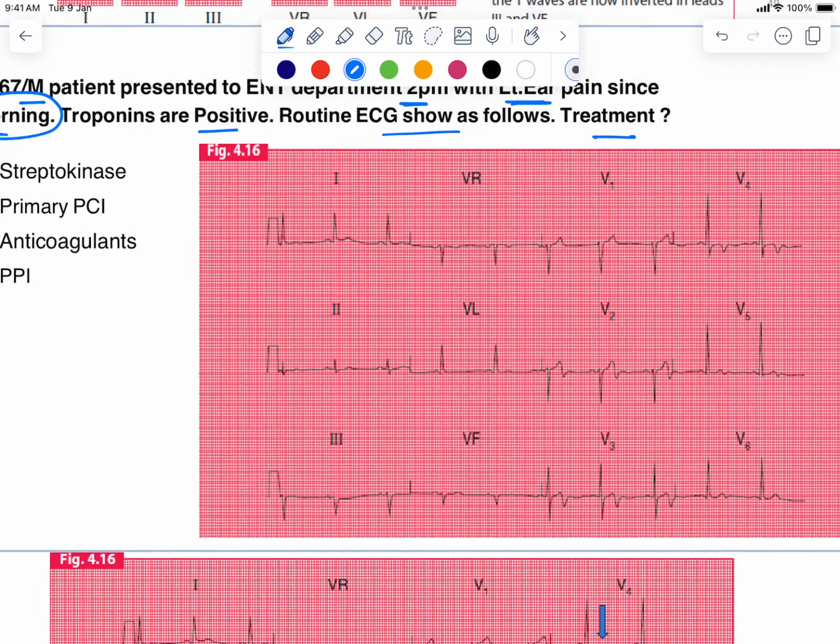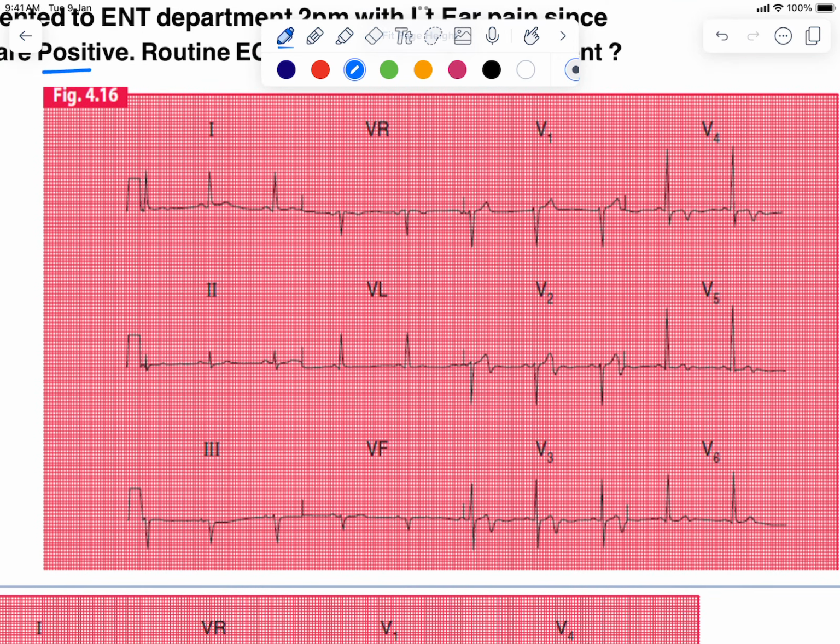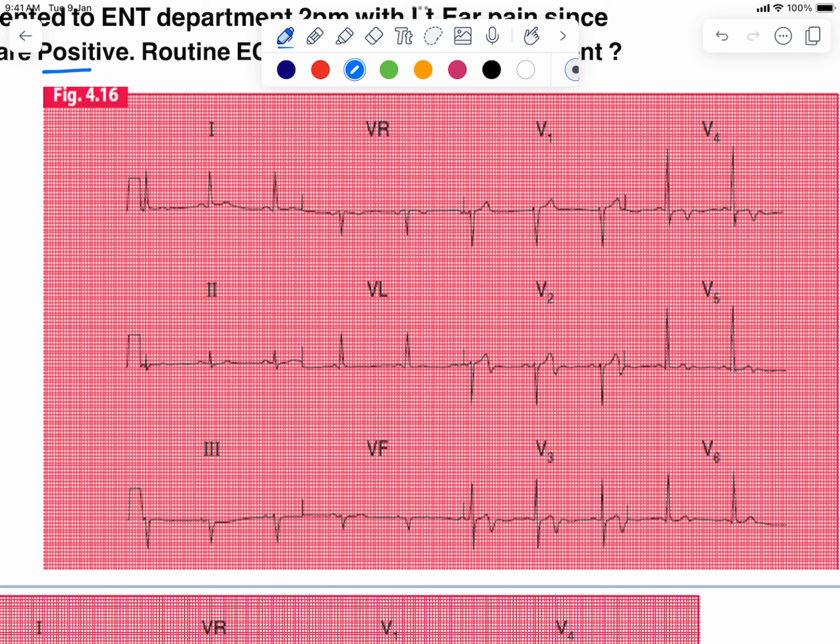Okay. Now, if you zoom this ECG and observe very clearly, what is the abnormality that you are able to identify or notice? The abnormality is in the leads V2, V3, and as well as V4. You don't have significant ST segment elevation, but you have T wave inversions. And in V4, you have ST segment depression, and you also have the T wave inversion as well.